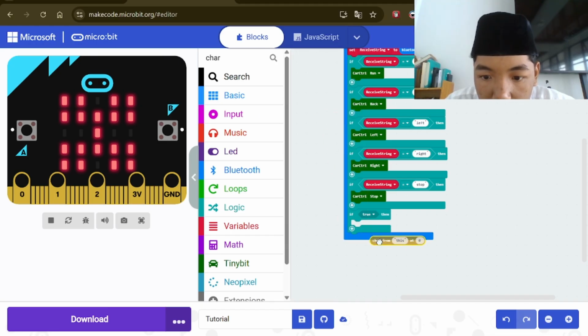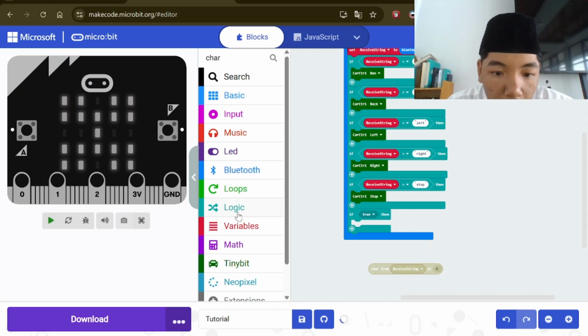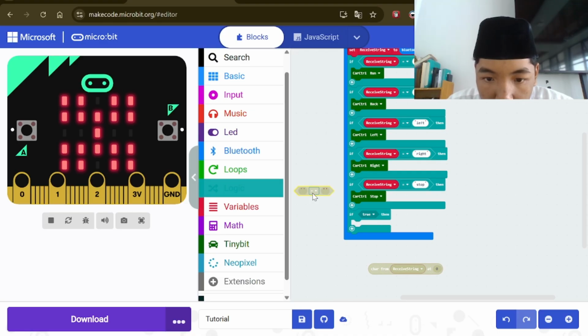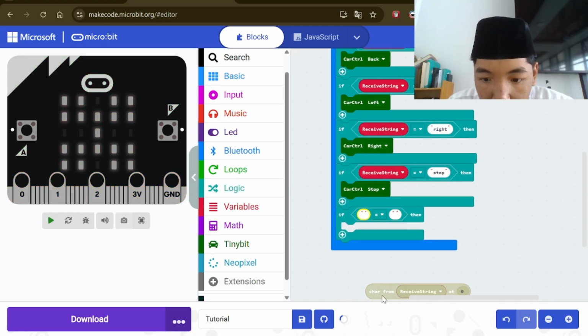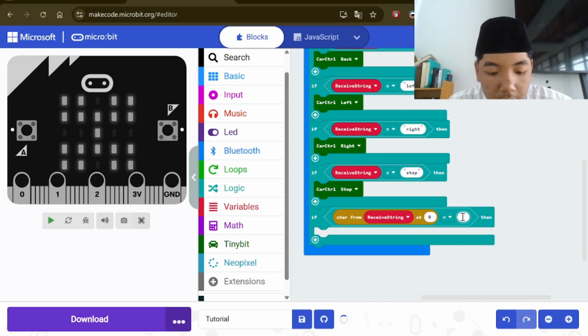Yes, this, and put in here first. And this, take like this and put in here, and go to logic and take these two, take this again and put in here again, and char from this, and change this to x.